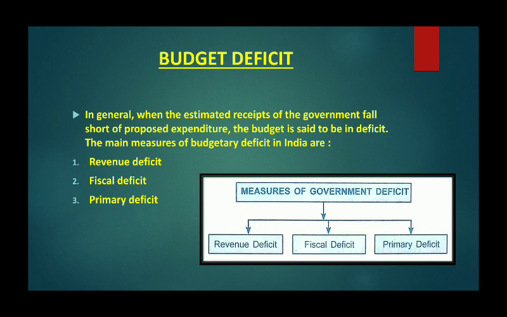So, in general, when the estimated receipts of the government fall short of the proposed expenditure, the budget is called deficit budget. And there are different types of deficit in our budget depending upon the types of receipts and expenditure we take into consideration. In this section, we will explain various measures of budgetary deficit which are used in India. The main measures of budgetary deficit are: first, revenue deficit; second, fiscal deficit; third, primary deficit.